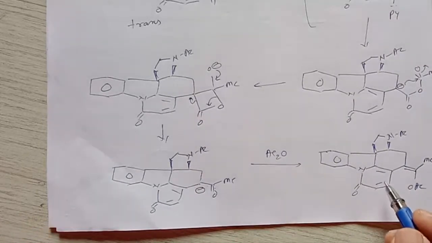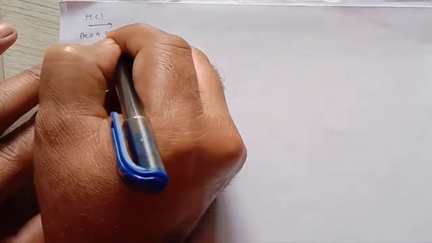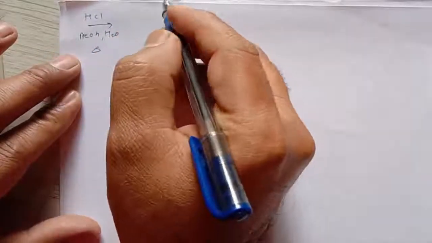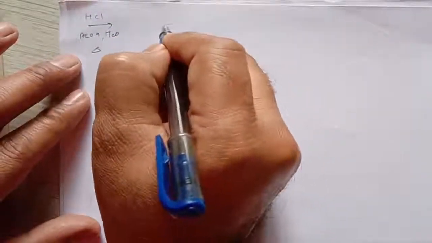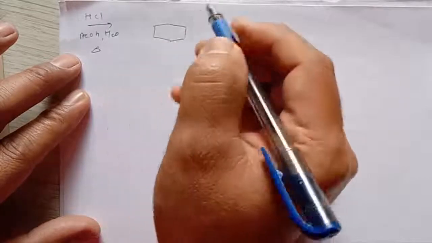So this is again another intermediate, and when this intermediate is treated with HCl in presence of acetic acid and H2O, and if we heat this molecule, then what does it give? It gives formation of a compound like this.